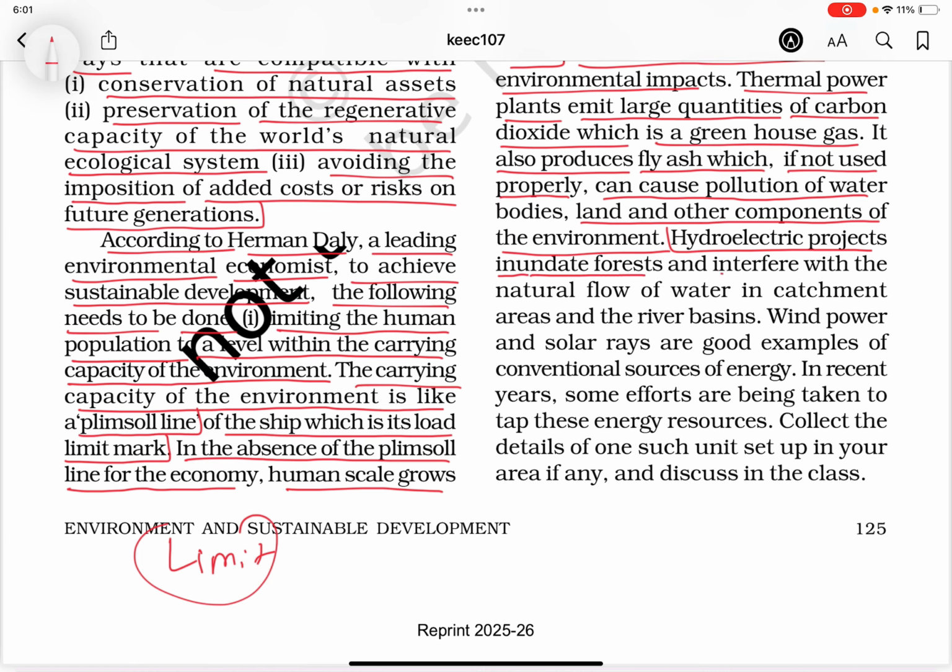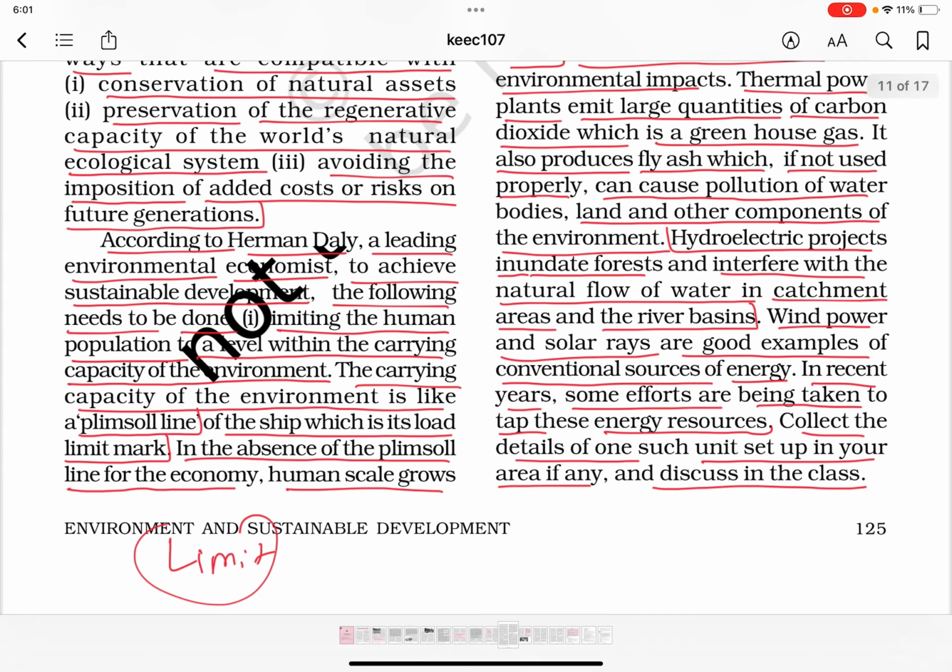inundate forests and interfere with the natural flow of water in catchment areas and the river basins. Wind power and solar rays are good examples of non-conventional sources of energy. In recent years, some efforts are being taken to tap these energy resources. Collect the details of one such unit set up in your area, if any, and discuss in the class.